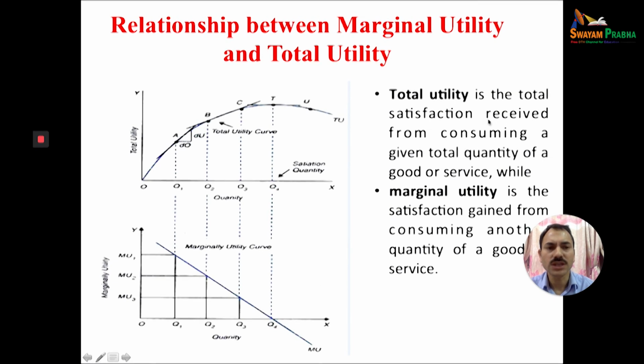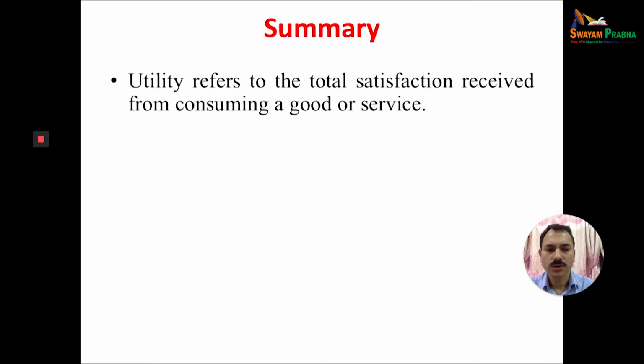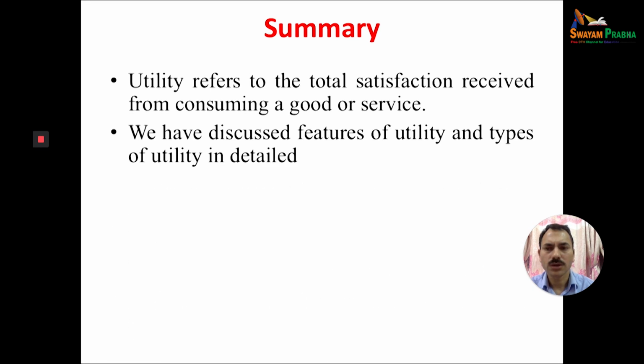Total utility is the satisfaction received from consuming a given total quantity of goods and services. Marginal utility, as we have already discussed, is the satisfaction gained from consuming an additional unit of goods and services. So hopefully you will be able to understand this concept. Now, summary. Utility refers to satisfaction. Total utility refers to the total satisfaction received from consuming goods and services.